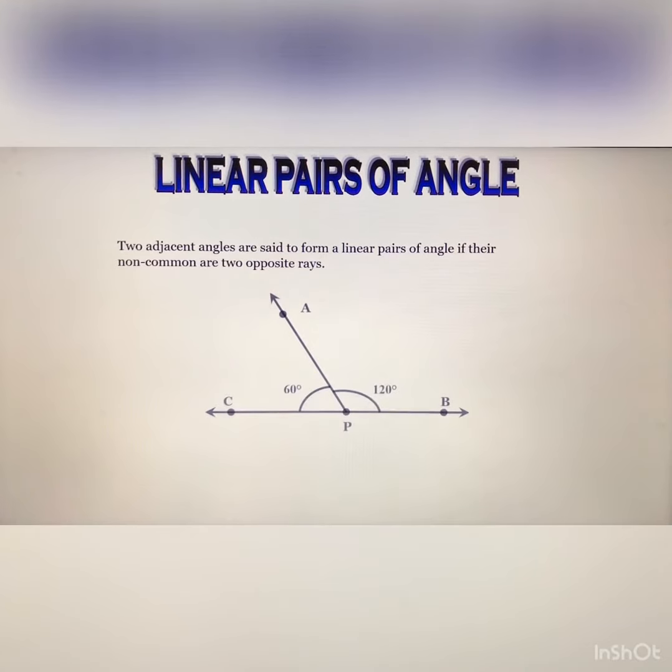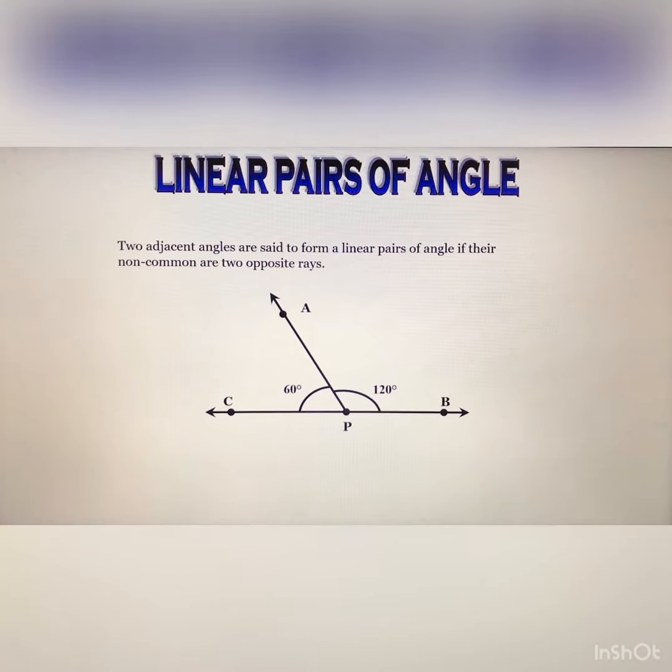Now the linear pair of angles. What do you mean by the linear pair of angles? Two adjacent angles are said to be a linear pair of angles if their non-common arms are two opposite rays. And you can see that these are a linear pair, and here is the condition: the sum of the two angles is always 180 degree.